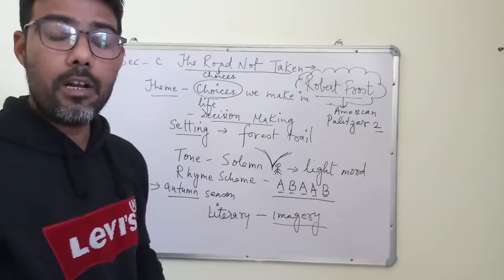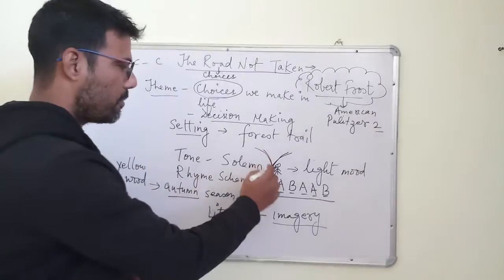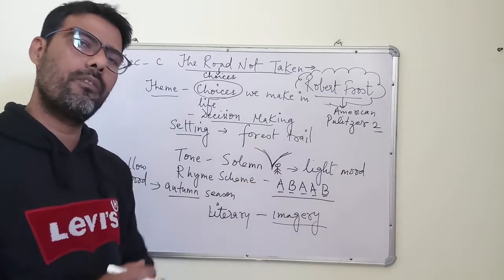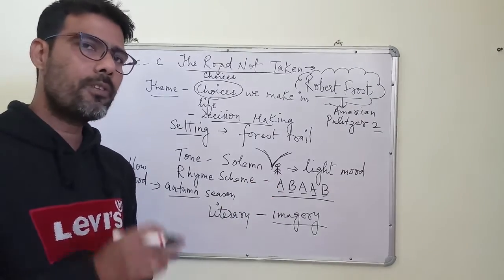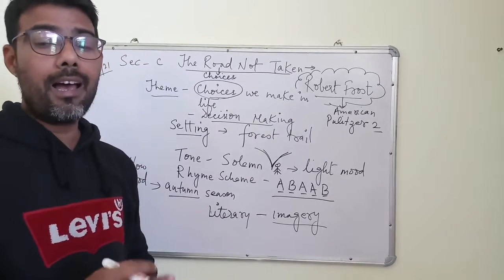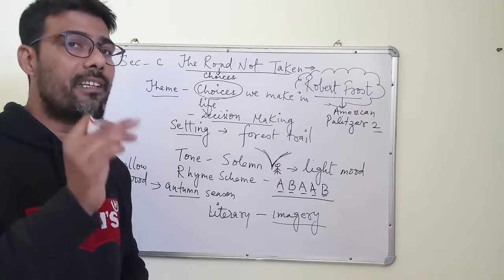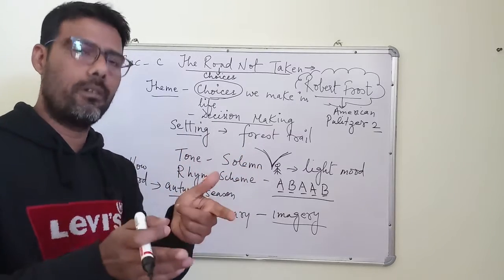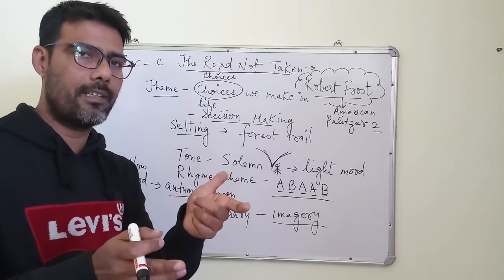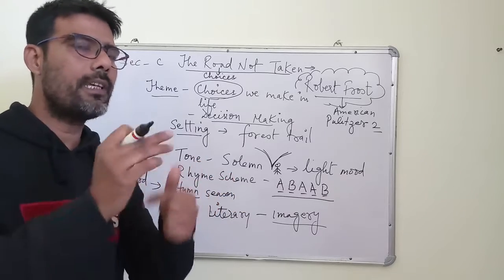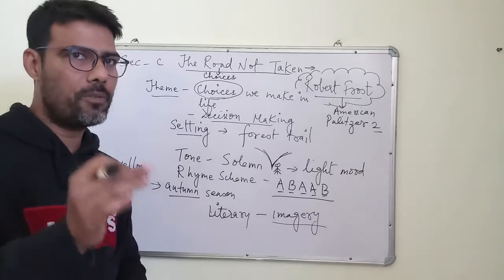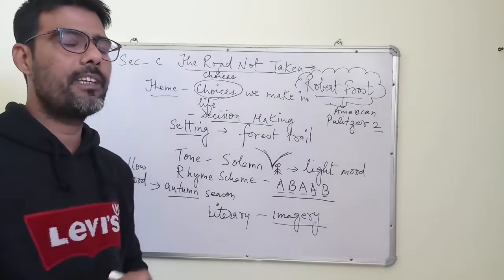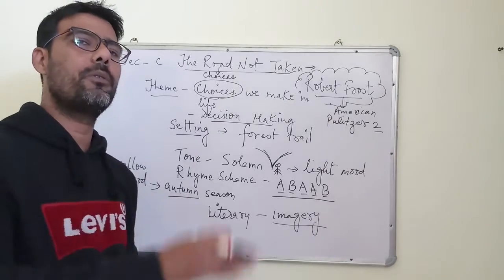And be one traveler, long I stood. Means at this point of time, here he has to decide. So he stands for a long time, right? Now children, why has the writer not used "I stood long"? The reason being, if he had used that phrase, the rhyme scheme would have been hampered. He is a conventional writer who follows a pattern. That's the reason why he has used "long I stood" instead of "I stood long".